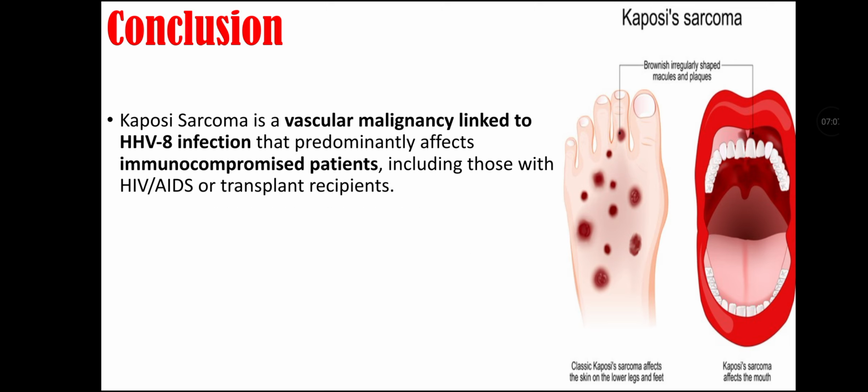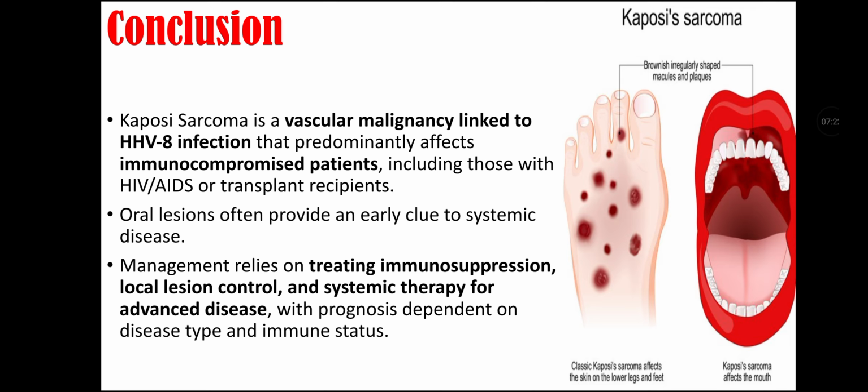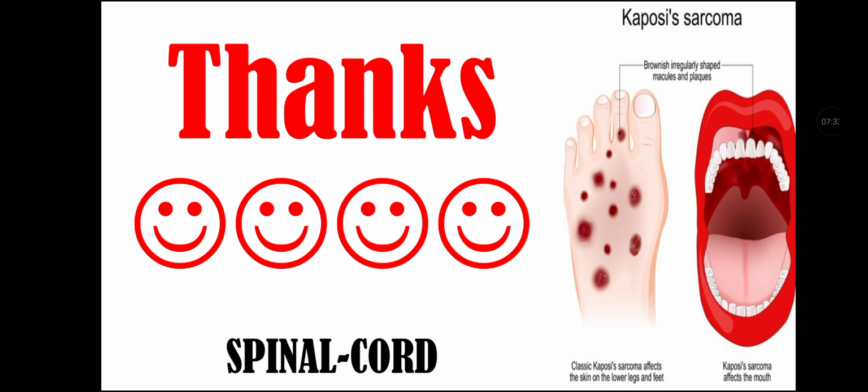Conclusion of this lecture video. Kaposi sarcoma is a vascular malignancy that is linked to HHV-8 infection that predominantly affects immunocompromised patients, including those with HIV or AIDS or transplant recipients. Oral lesions often provide an early clue to systemic disease, and management relies on treating immunosuppression, local lesion control, and systemic therapy for advanced disease, with prognosis depending on disease type and immune status. And this was all about Kaposi sarcoma.